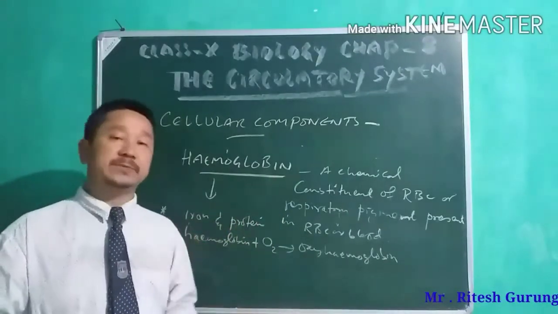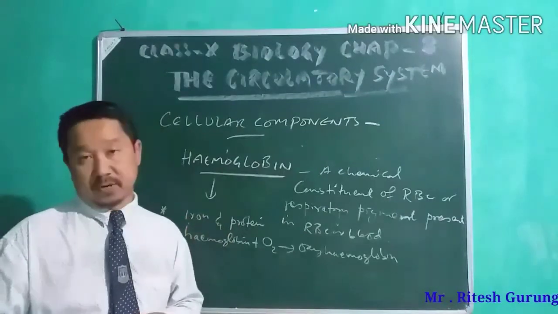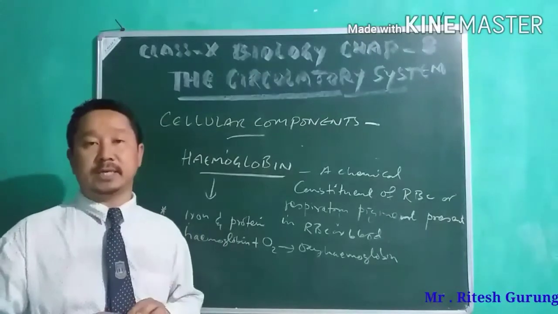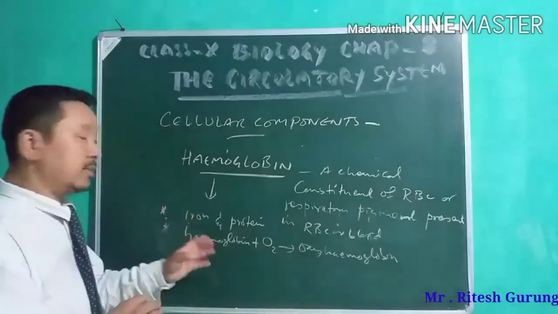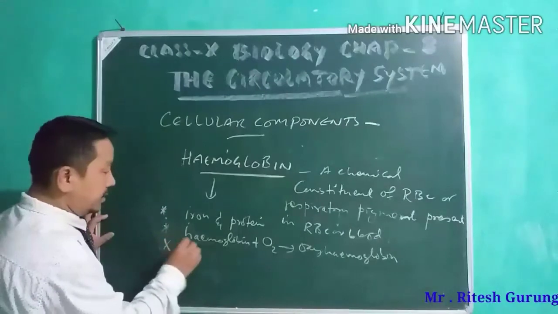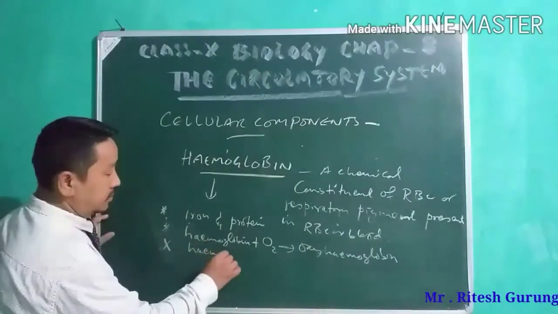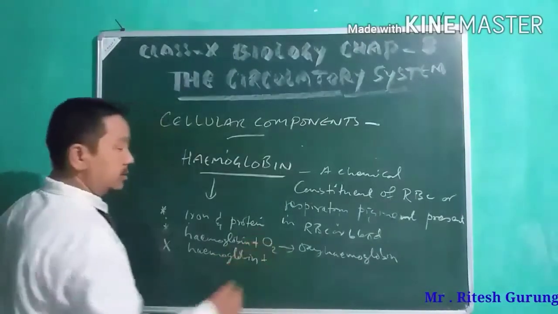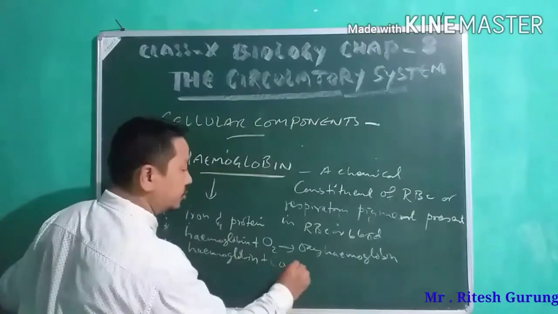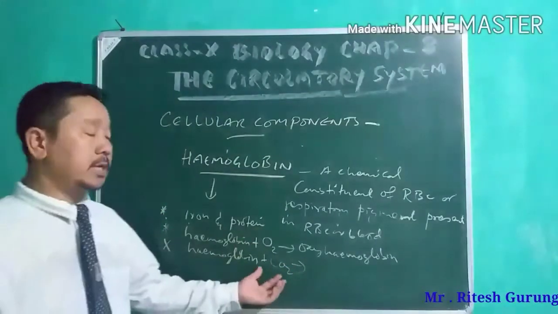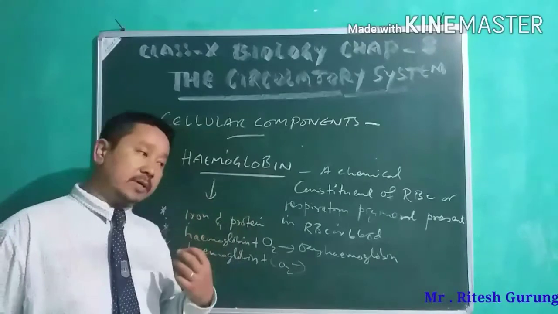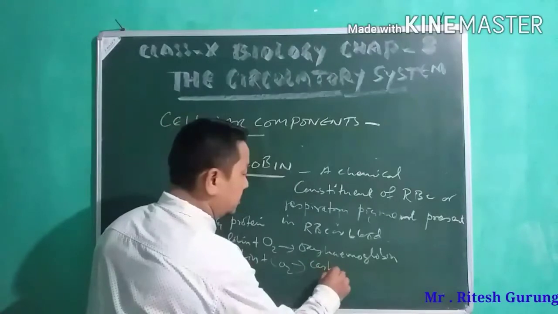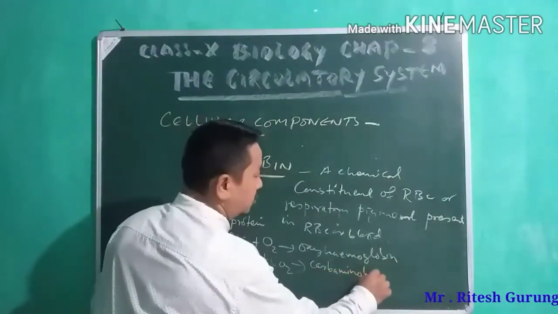After the respiration, carbon dioxide is formed, and this carbon dioxide will again combine with hemoglobin to form carbaminohemoglobin.